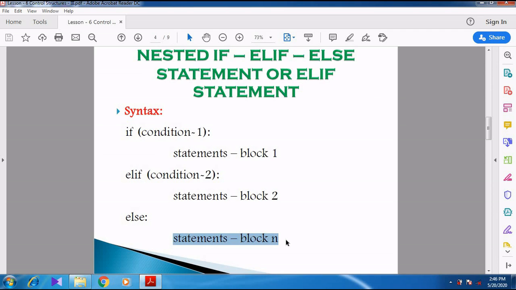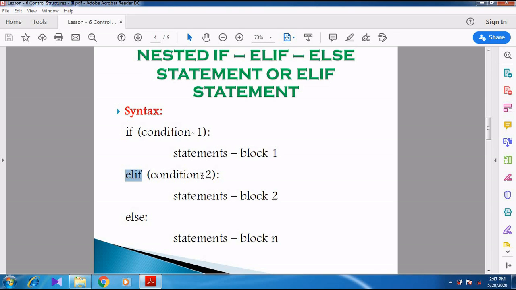Here some students might ask another question: Sir, can we check only two conditions? No, there is no restriction for this. You can have one or more conditions. For example, in this syntax they are given up to condition 2. But if you want to go for condition 3, again you give elif condition 3 instead of else. Then if you want another condition, again you give elif condition 4.